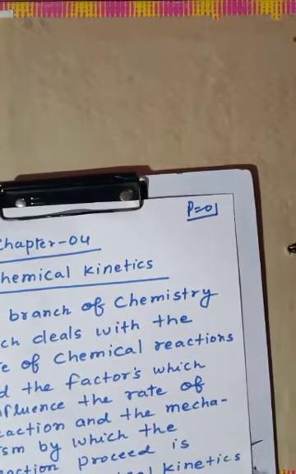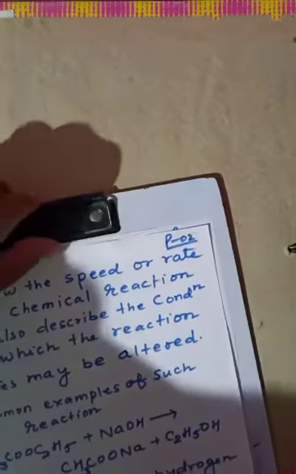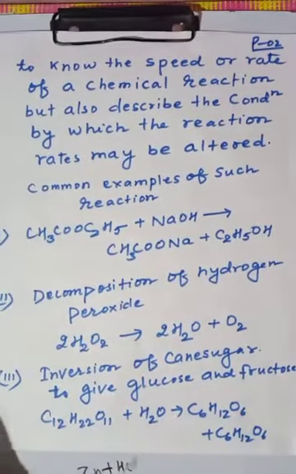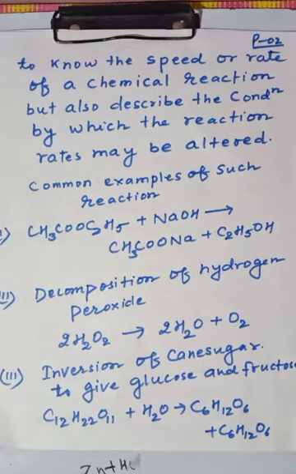In chemical reactions we see there are different types of chemical reactions. Some reactions are very fast, some reactions are very slow, and some reactions are moderate. For example, in case of fast reaction, when you react zinc with hydrochloric acid, then zinc chloride and hydrogen gas will form. This reaction will take place in a few seconds. It does not take a long time.